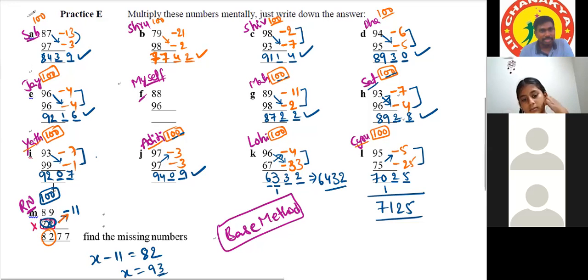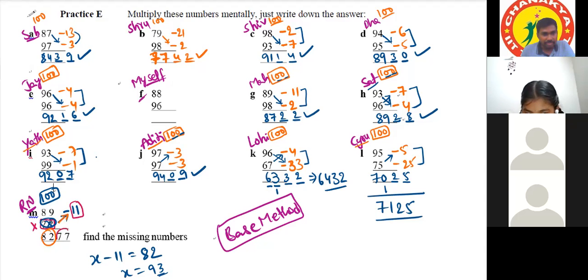93. We can tell the same answer in another way also. See, here we got 11. 11 into how much is 77? 11 into 7. So the second number should be 7 less than 100. 93 is the answer. Both methods are correct. In the first method, while finding 82, we just subtracted to get the answer. In this, we have done multiplication. 11 into how much is 77? 7. So the second number is 7 less than 100, which is 93.